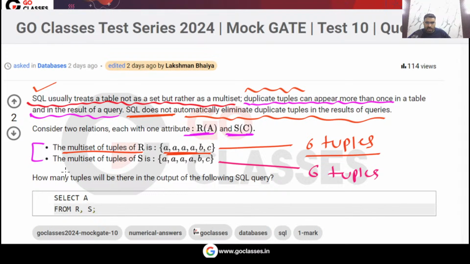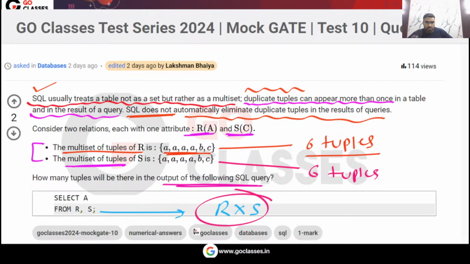Duplicates are allowed in SQL. How many tuples will be there in the output of the following query? This query is very simple. From R, S, what does that mean? That is the same as the cross product. You are doing the cross product. Don't eliminate the duplicates, because SQL allows duplicates.